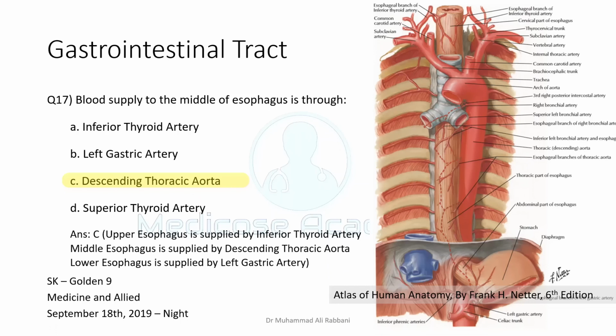Be very vigilant about that, because this question is asked even without mentioning the esophagus. If the right bronchus originates from the third right posterior intercostal artery, here you can see the esophageal branch of the right bronchial artery is shown in the picture also.